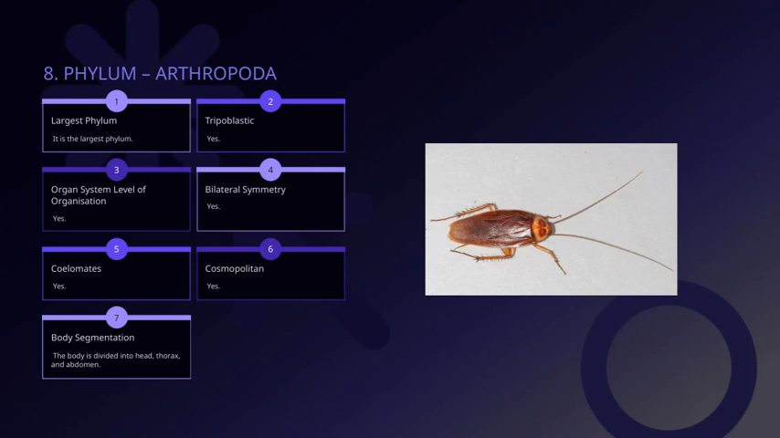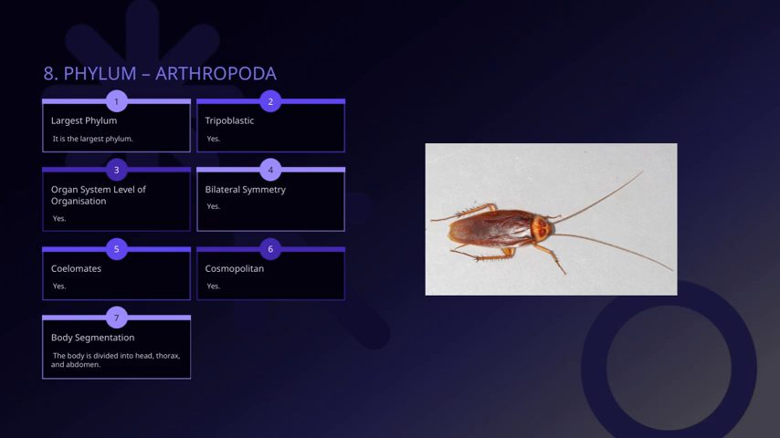The body of arthropods is divided into three main parts: the head, the thorax, and the abdomen. This segmentation is a key feature that helps in their classification and understanding their body structure. Yes, body segmentation is a significant characteristic of this phylum. Moving on, arthropods are considered cosmopolitan, meaning they are found all over the world, in a wide range of habitats. This widespread distribution highlights their adaptability and success as a group.